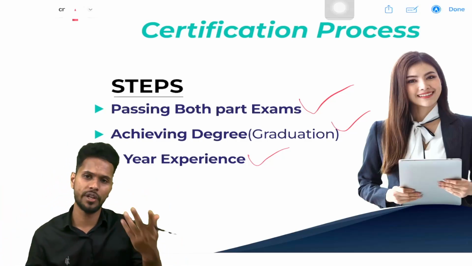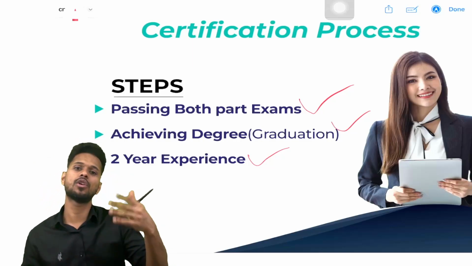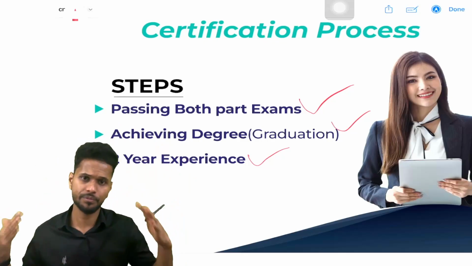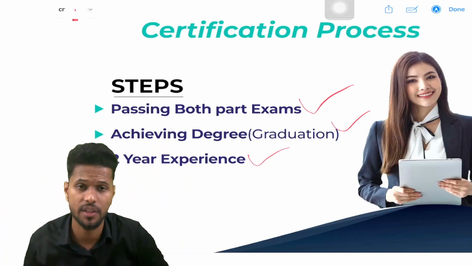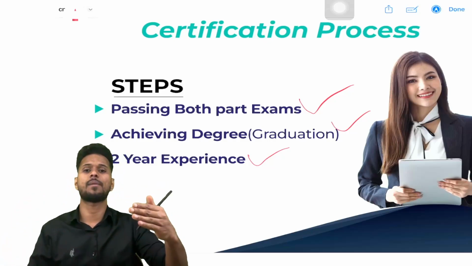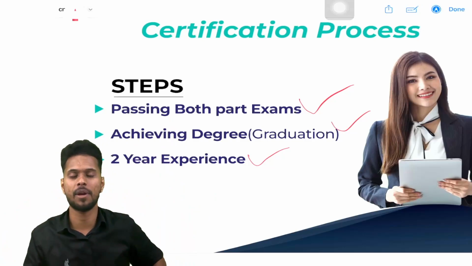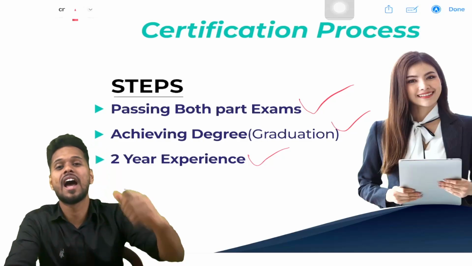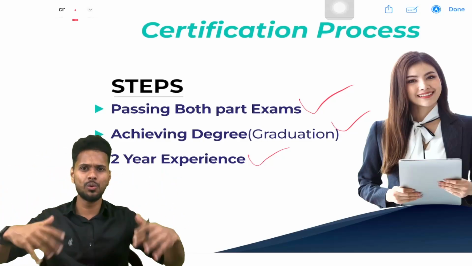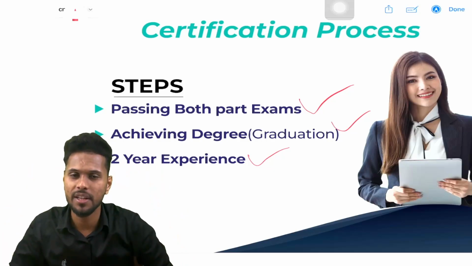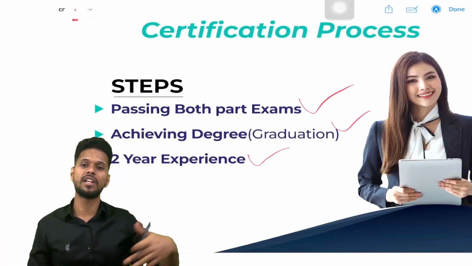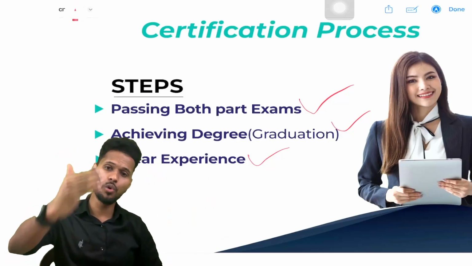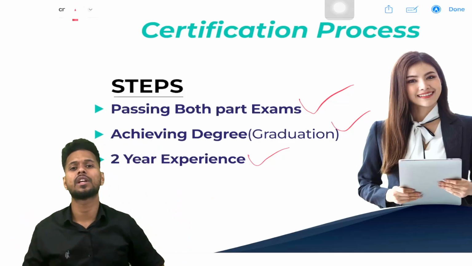Okay. So if you already have the experience and the graduation, then after passing the examination you can directly apply for the certificate. If you already have the degree or graduation certificate, then after passing the examination and attaining the 2-year experience, you can apply for the certificate, okay. If you don't have the degree, the graduation certificate, or the experience, then just do the CMA first, which you can complete within 1 year, and parallelly register for graduation in distance manner. Within 3 years you will get the degree certificate, and in 1 year you can pass the CMA, and the remaining 2 years you can work for the experience.